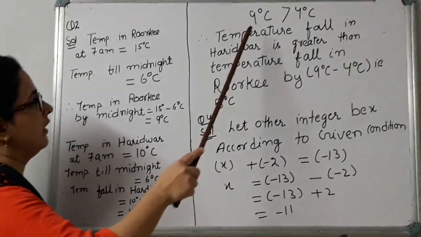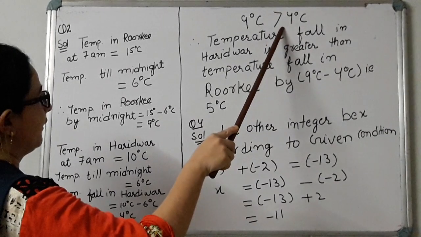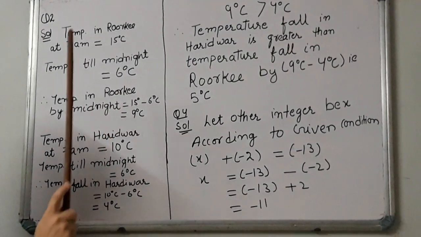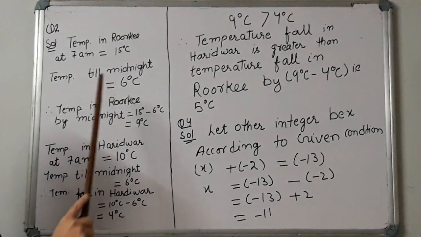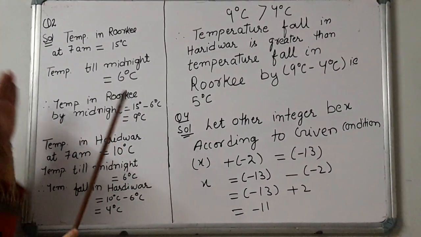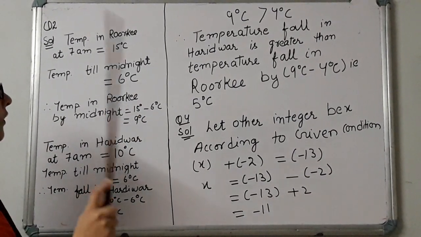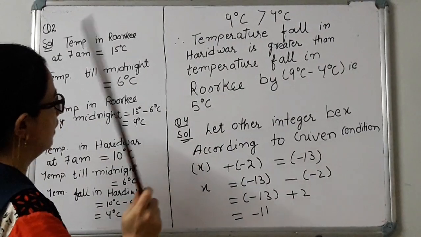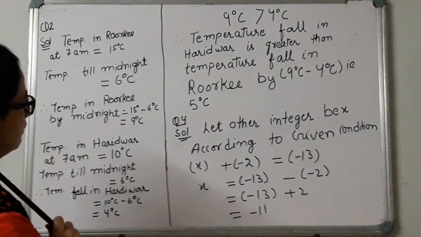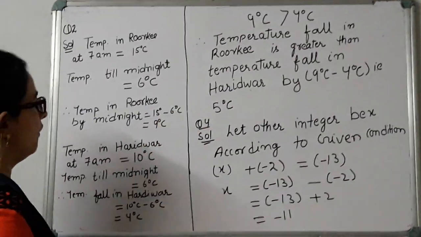Now see, 9 degrees is greater than 4 degrees. It means what? Fall in Roorkee is greater than fall in Haridwar. Though the temperature is the same, but from higher to lower, the fall is greater in Roorkee. So therefore, 9 degrees is greater than 4 degrees Celsius.